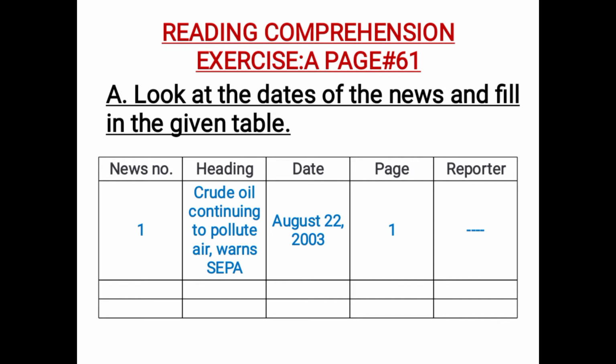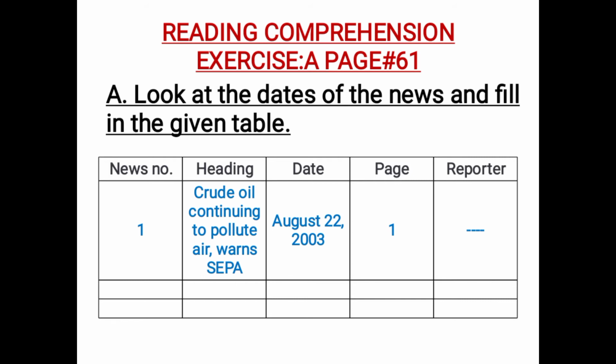Then you have to write the date of the news on which it was published in the newspaper. For example, according to the book, the first news was published on August 2, 2003, and it was on page number 1.